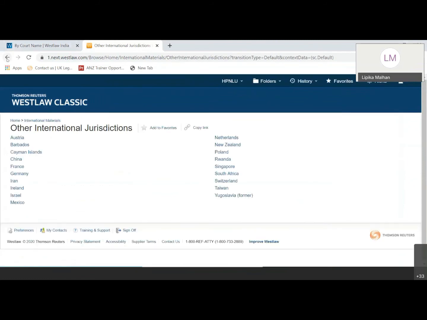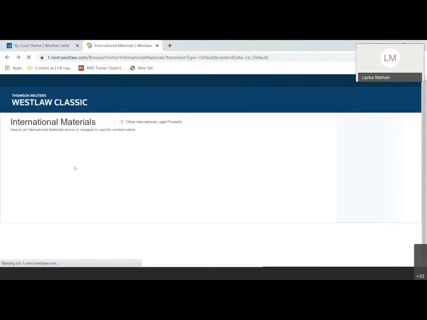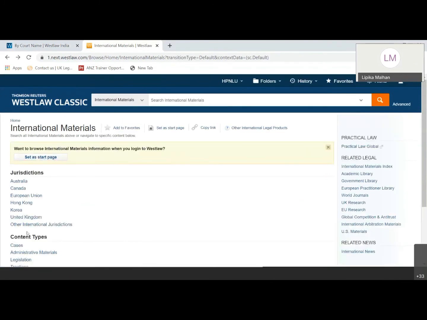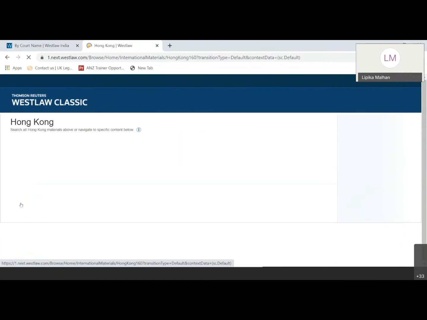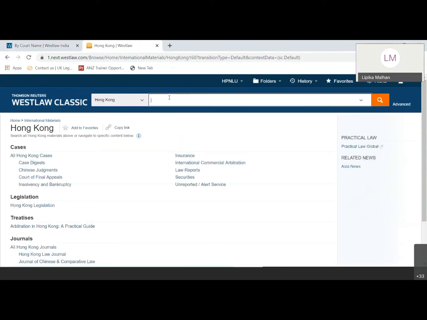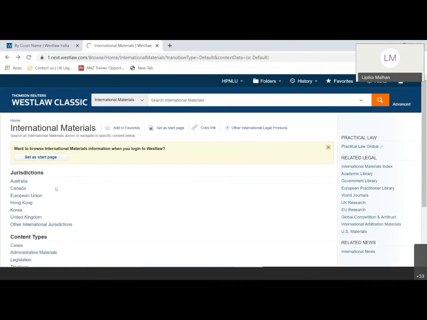You can see the details here. Now, if you want to search in any particular jurisdiction, you can simply go ahead and click. So if I want only Hong Kong cases, I'll click on Hong Kong, and I can make my search within the Hong Kong database, which is given here. If I want to search in all of these jurisdictions, I can simply use the tab here to search anything related to all the jurisdictions. You can use the tab over here, and there is an advanced search option also available where you can fill in multiple information if you have.